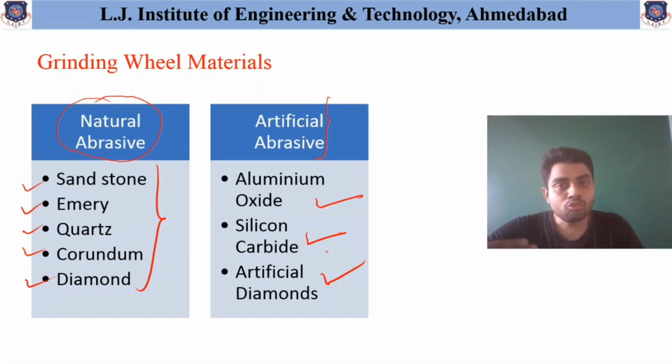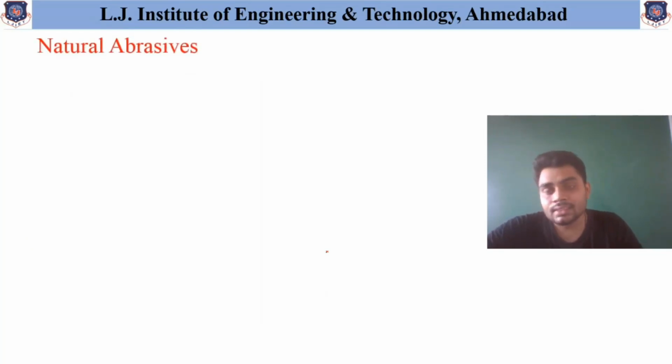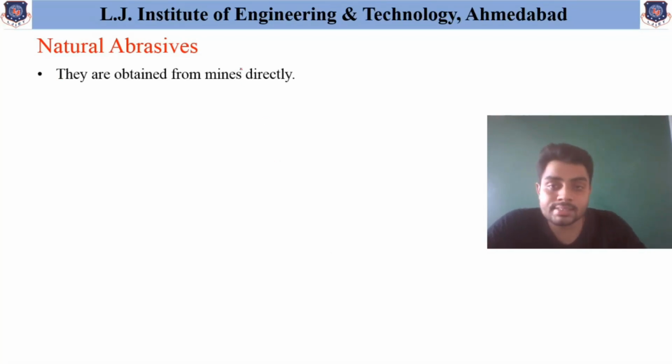Now, what is the variation in using natural abrasive and artificial abrasive, we will study. Starting with natural abrasives: these are directly available from the mines, and there is a variation in the abrasives obtained from the mines.